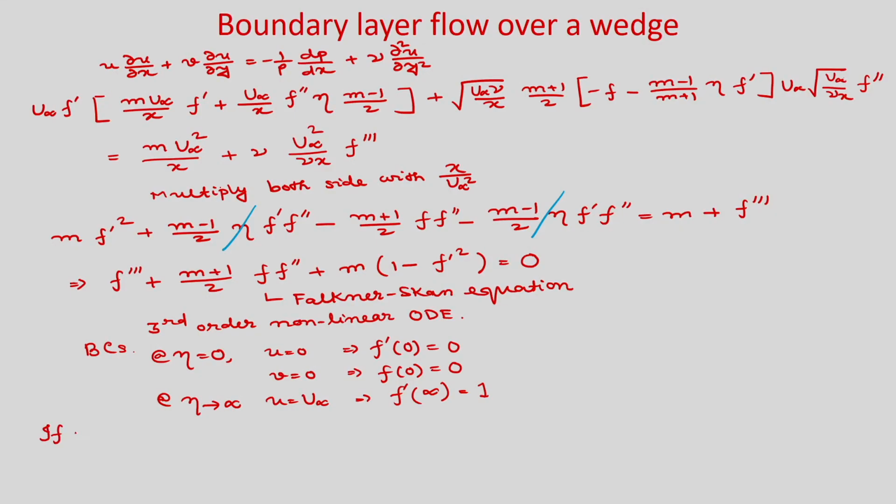If you put m is equal to 0, then you will get flow over a flat plate and you will get the Blasius equation back. So, let us see whether we get it or not. If m is equal to 0, the last term will become 0 and here it will be half. So, it will be f triple prime plus half f f double prime is equal to 0, which is your Blasius equation.